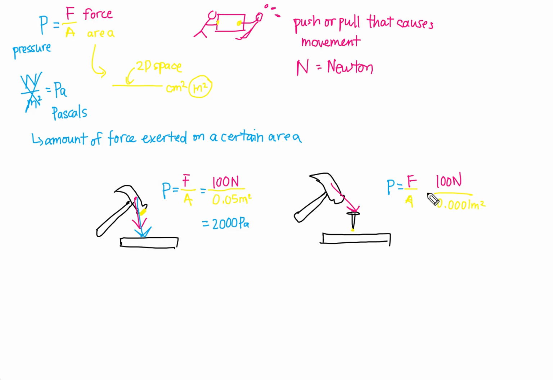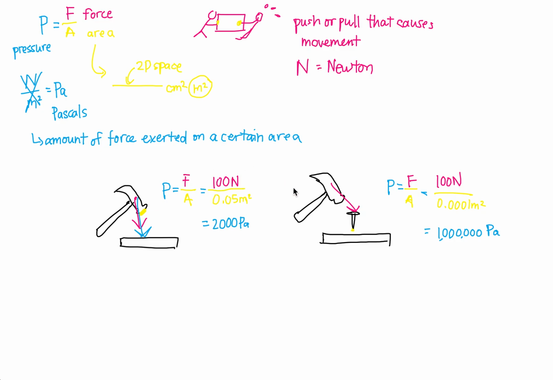So again, same force, different area. The area is smaller. So what happens to the math, right? This time, if I do 100 divided by 0.0001, I should get 1 million pascals. Okay? And so do you see how, with the same amount of force, depending on how big that area is, I can make way different amounts of pressure.